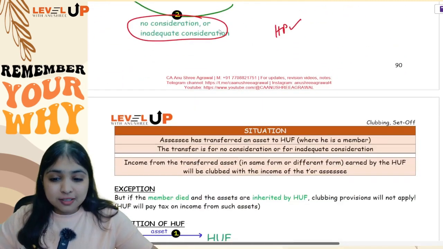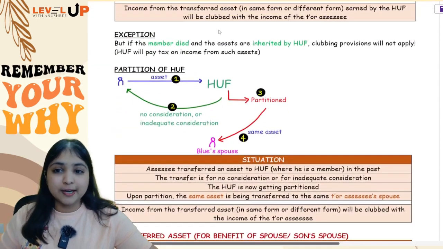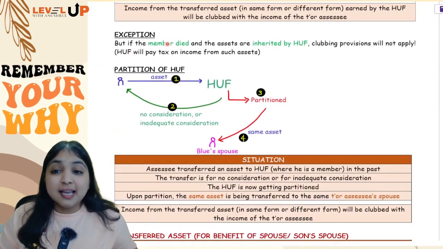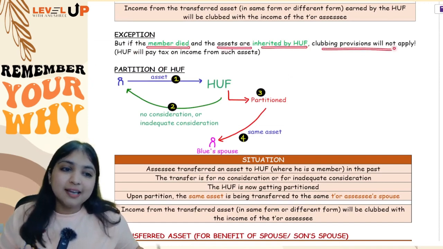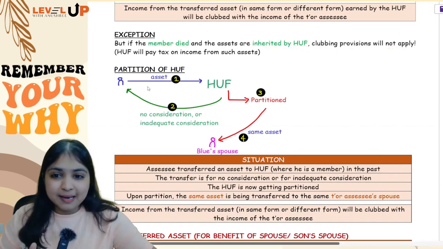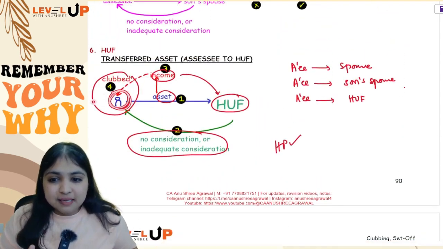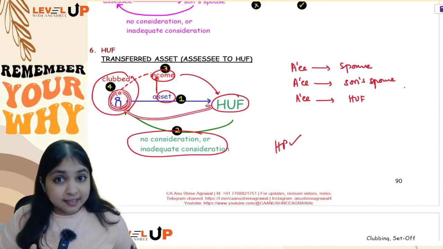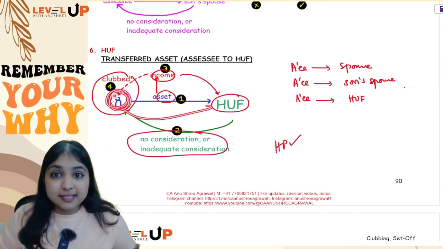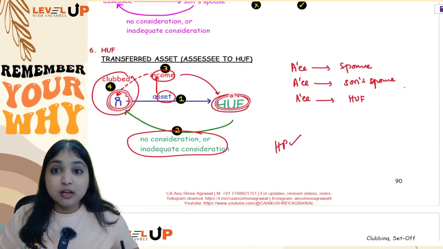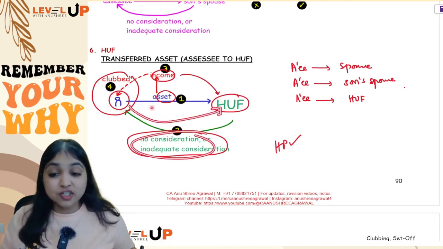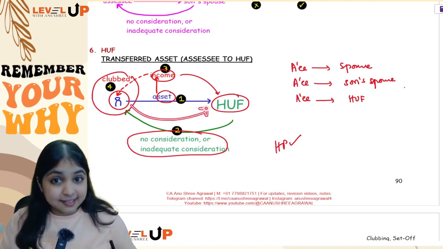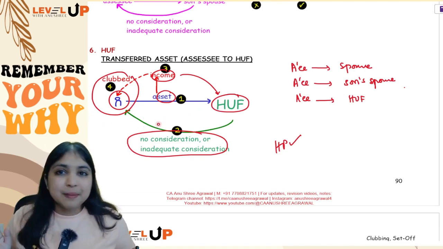Now about the HUF, there is one more point. In fact, there are 2 more points. If the member died and the assets were inherited by HUF, then clubbing provisions will not apply. I'll help you understand this. This person, Mr. Blue, is a member of the HUF. He died, and in his will, he had written that after his death, his assets should go to the HUF. Don't you think after his death, indirectly, his assets got transferred to HUF for no consideration or inadequate consideration? But this transfer was because of inheritance. So, in those cases, the clubbing provision will not apply.